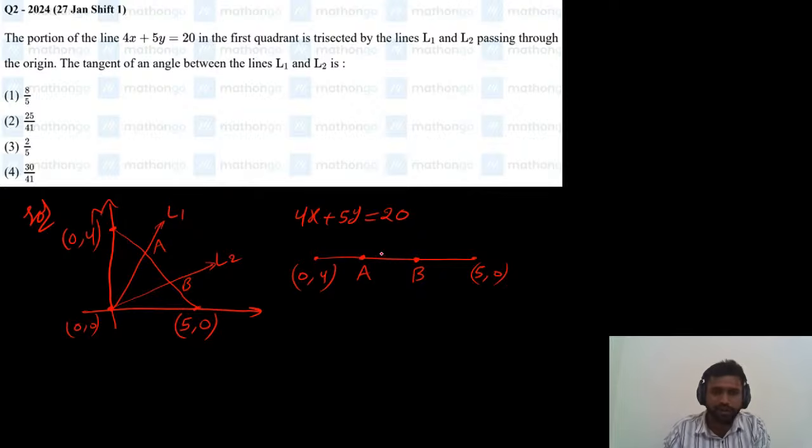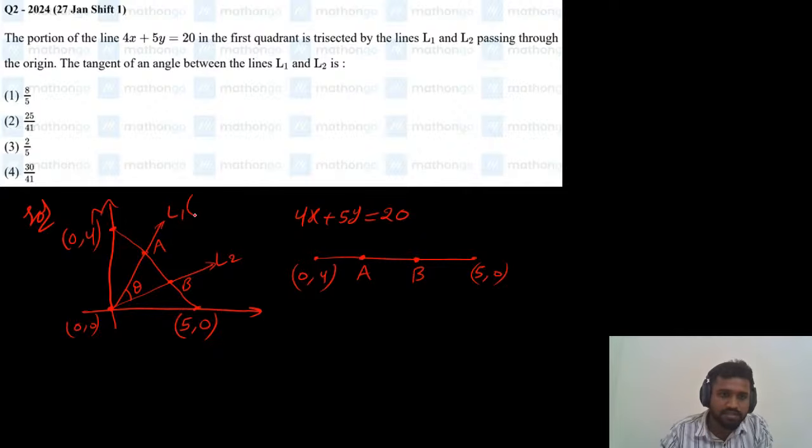Why do we have to find these two points A and B? The question asks for the tangent of the angle between the lines L1 and L2. Tangent of the angle means tan theta, and the tan theta formula is (m1 minus m2) divided by (1 plus m1 m2).